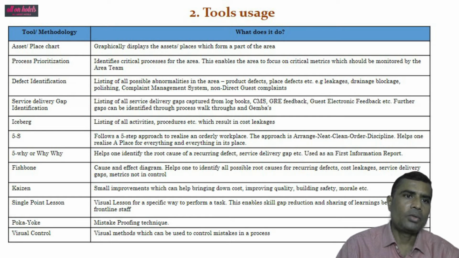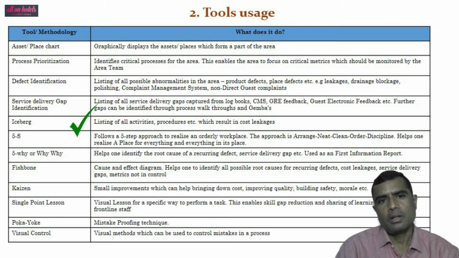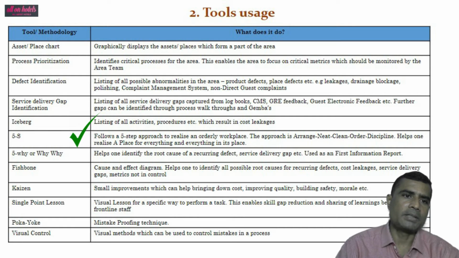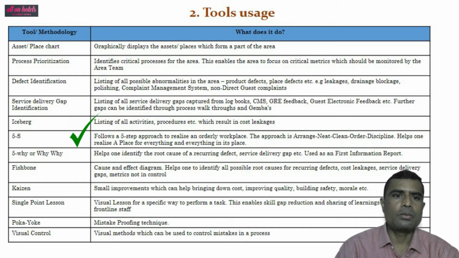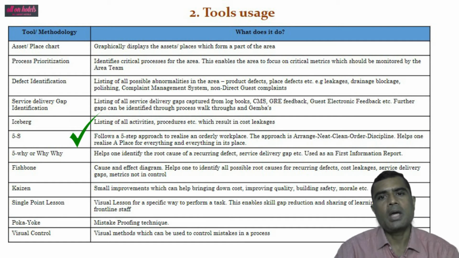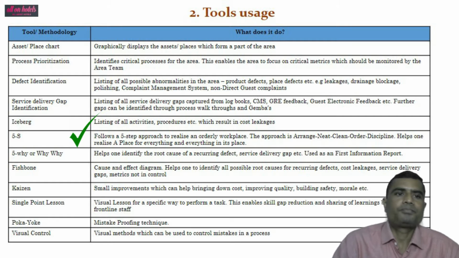The fifth tool or methodology is iceberg. Listing of all activities, procedures which result in cost leakages is done by iceberg. The sixth tool is 5S. 5S is nothing but workplace organization. Follows a 5-step approach to realize an orderly workplace. The approach is to arrange, neat, clean, order and maintain discipline. It helps one to realize a place for everything and everything is in its place.